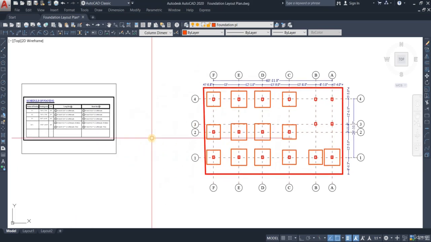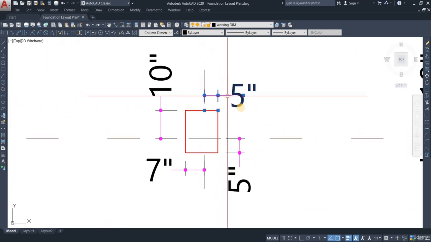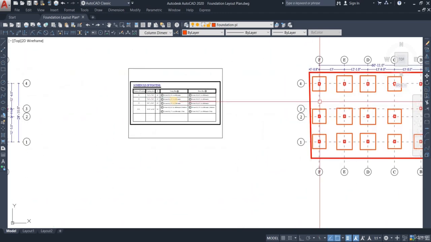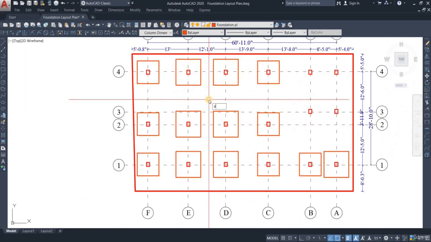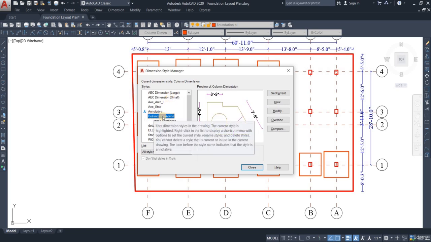Okay, in this video we're going to be giving the dimension for the foundations. So here we had done the same thing for the columns, and this is what we're going to do for the single foundations as well. So let me just change the dimension. Let's write in D and hit enter. There we go. Now we are in column. Let's just take column dimension. We're going to use the same dimension lines and see if it works or not.